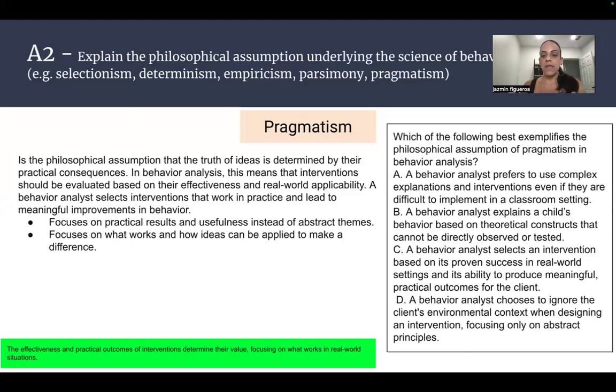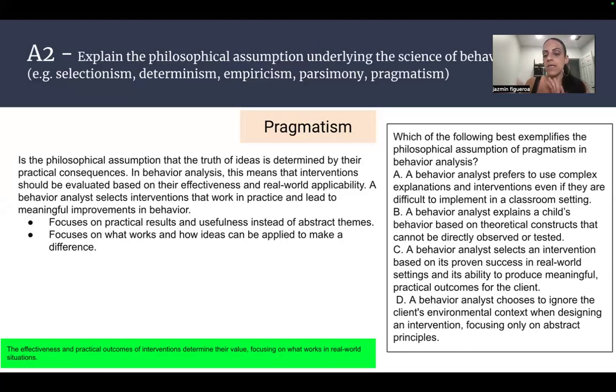Now for B, the keywords say it cannot be directly observed or tested. And the keywords to C that we want to look at say proven success in the real world. So if we're deciding between B and C, we can definitely eliminate B, because it says it cannot be directly observed or tested.